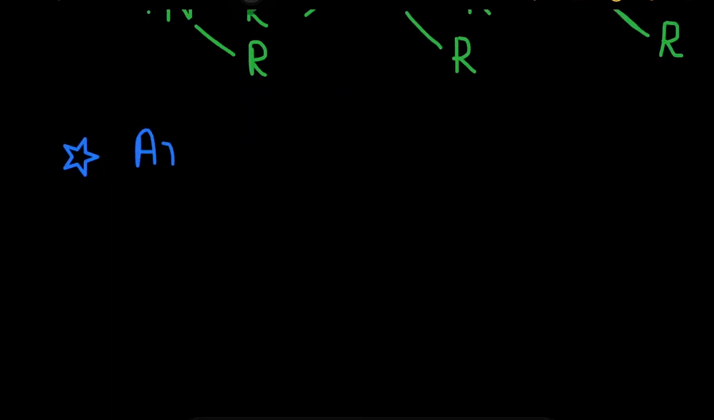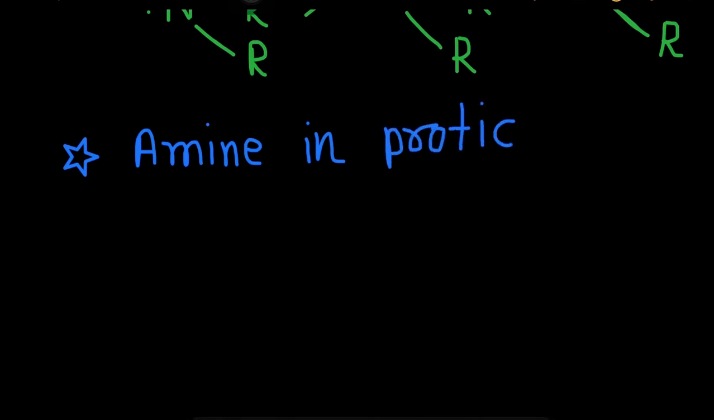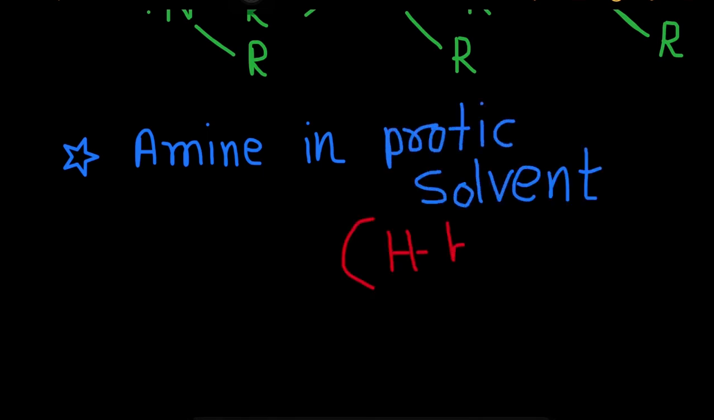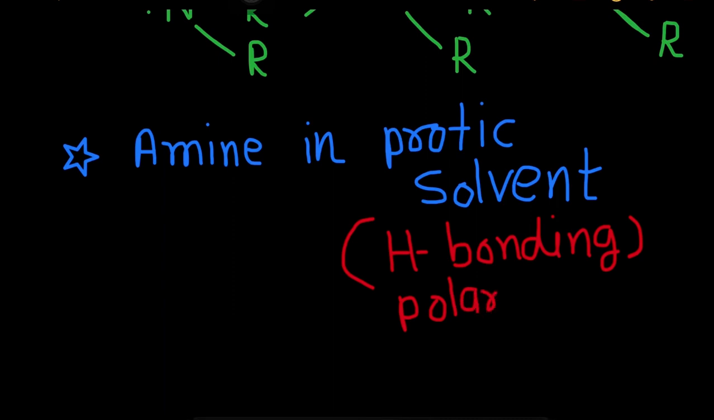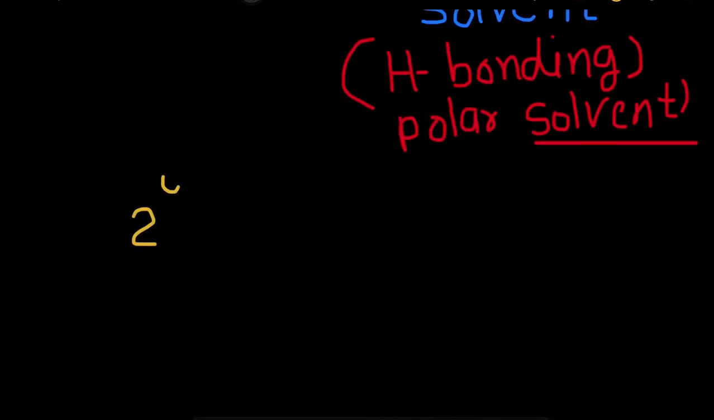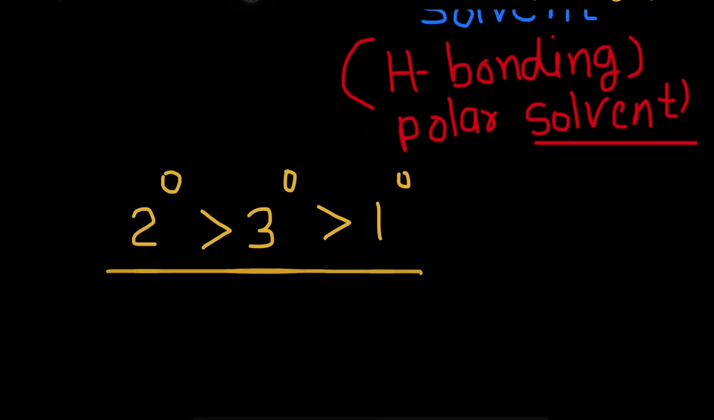The second possibility is that the amine is soluble in protic solvent. In protic solvent, hydrogen bonding is possible and the solvent is a polar solvent. The order of basicity is: the most basic is 2-degree amine, then 3-degree, and then 1-degree. This is the exceptional order.